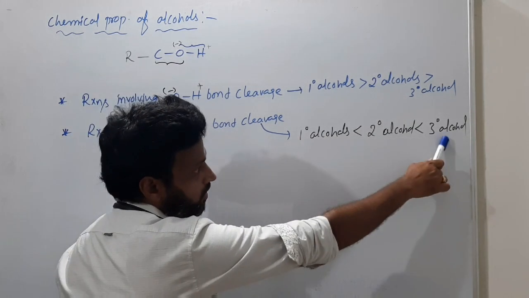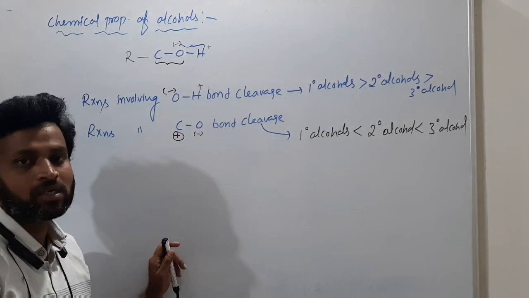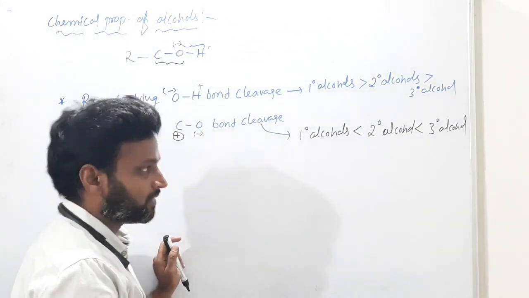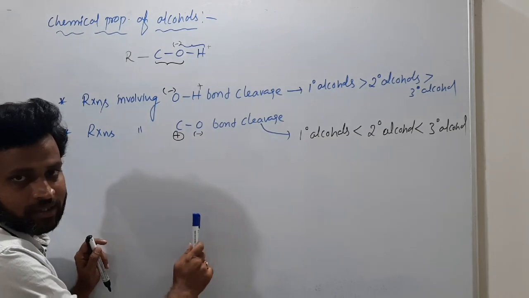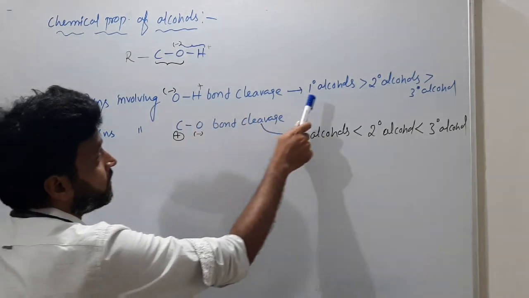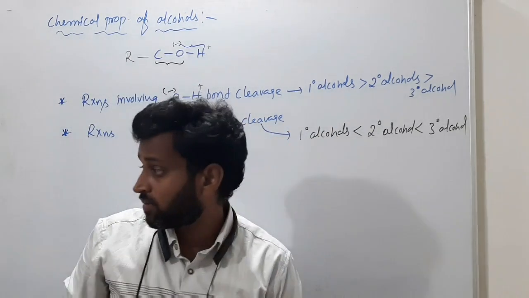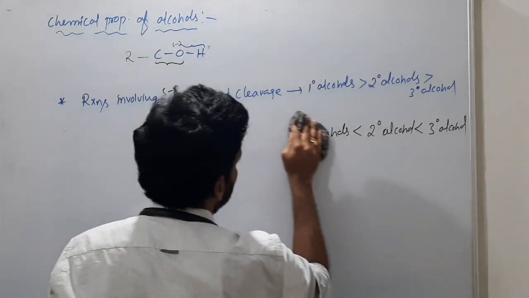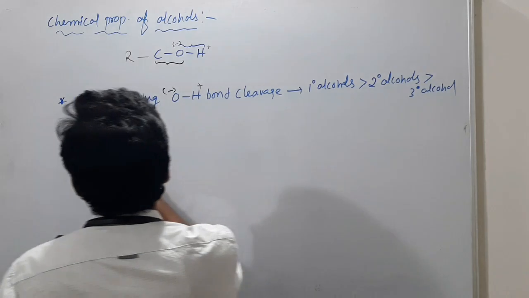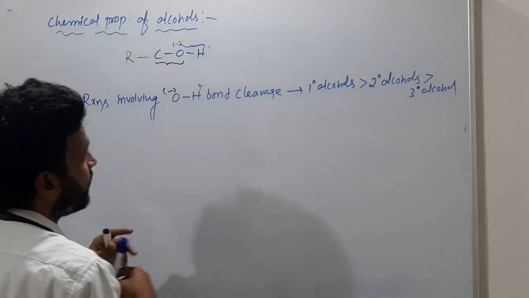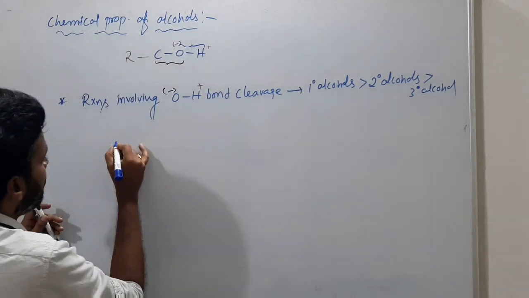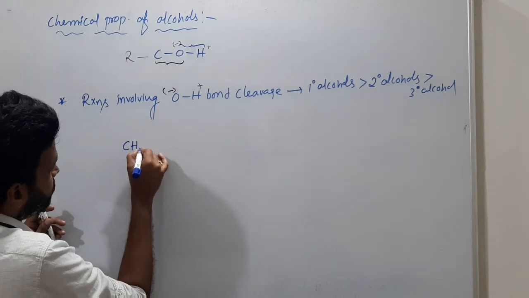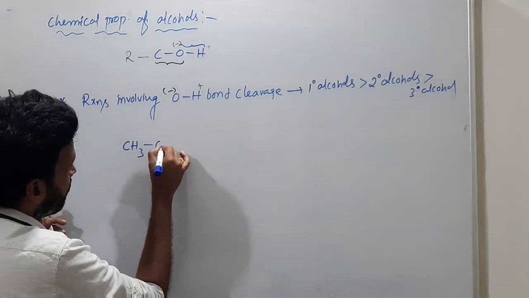That's why tertiary alcohols are more reactive for CO bond cleavage, but for OH bond cleavage, primary alcohols are more reactive. So let's see now one by one. We will discuss reactions involving OH bond cleavage. See how the OH bond cleavage happens.